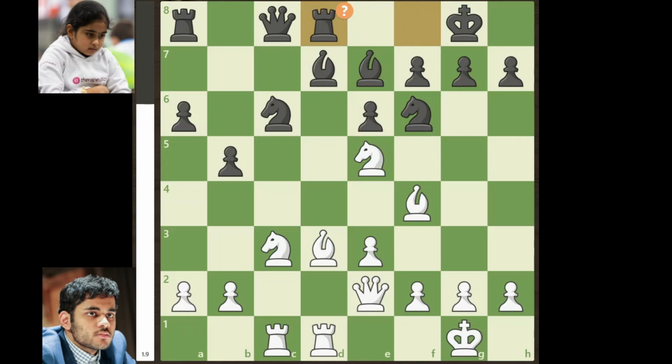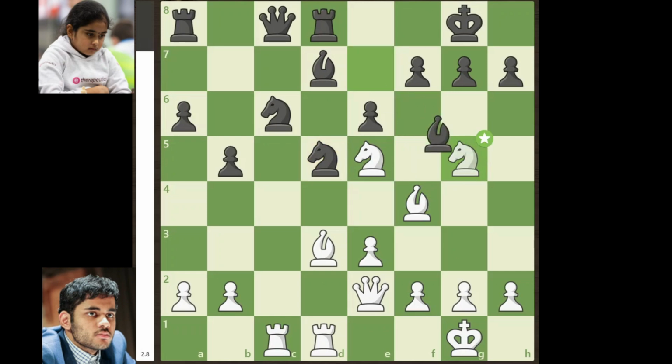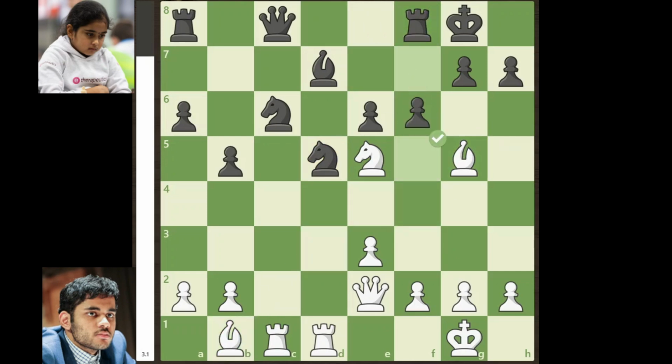And he continues with knight to e4. Once again, the right continuation here for Bodhana is to play bishop to e8, but instead she goes for knight to d5. Now Arjun Erigaisi is having a winning advantage of +3.5 and he continues with knight to g5, bishop takes on g5, bishop takes on g5, rook to f8, bishop to b1, f5, e4, f takes on a4, queen